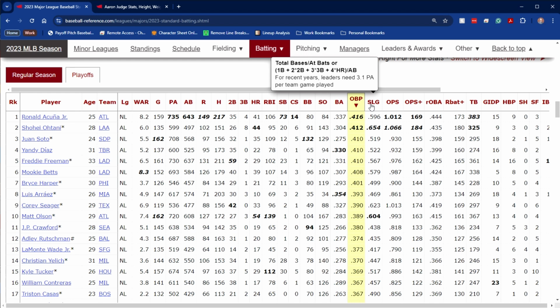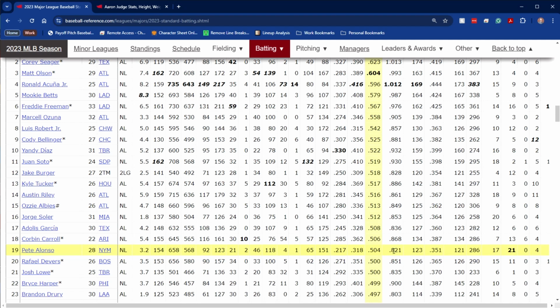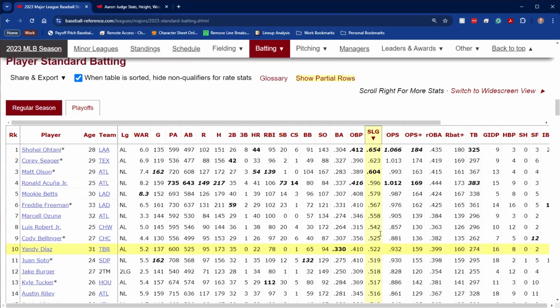And in 2023, the average slugging percentage was .414. But anything really above .500 would put you in the top 20. And the very, very tip-top players are getting over .600 slugging percentage, which is amazingly good. Okay? Amazingly good is over .600 slugging.